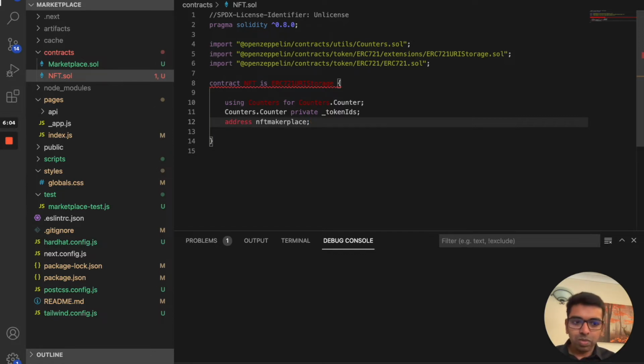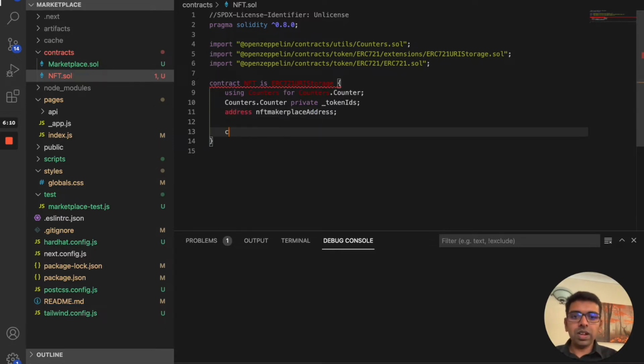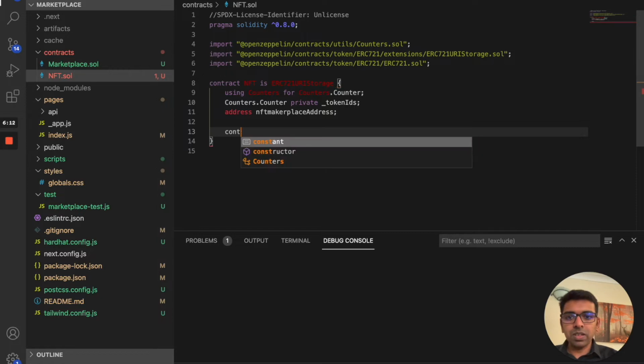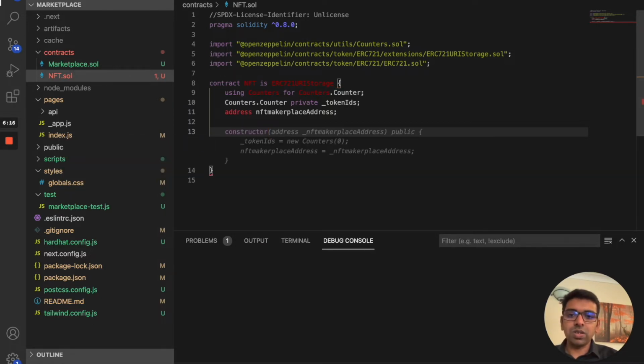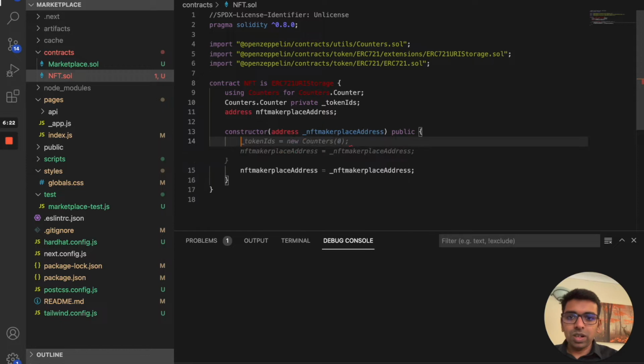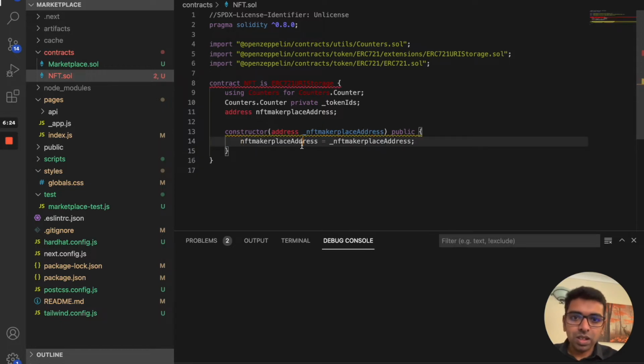We won't be able to deploy this contract until we deploy the marketplace contract. That's why I'll come back to that in a minute. So let's write the constructor. We're going to pass some things to the constructor. The constructor should get the address of the NFT marketplace, and we call it as a public function. We're going to set the NFT marketplace address to the NFT marketplace. That's the variable we're going to save it against.